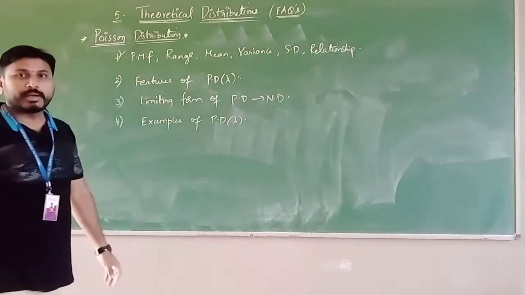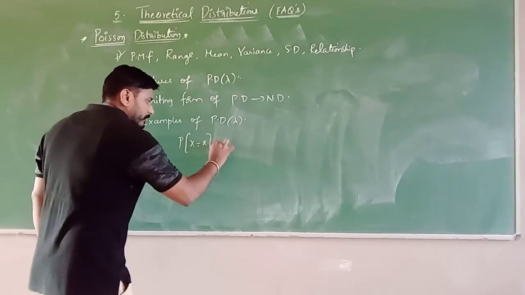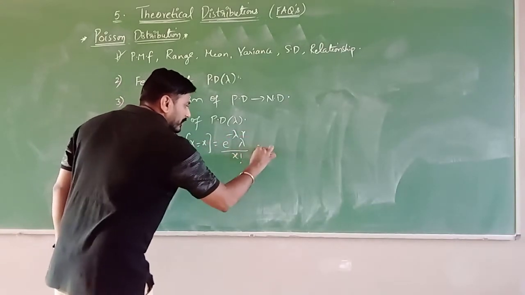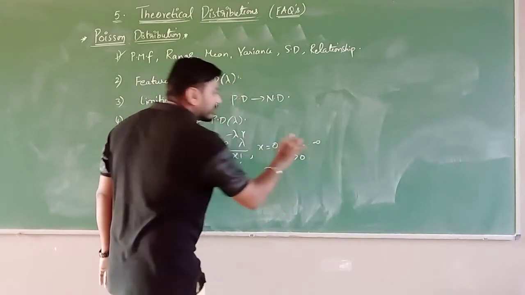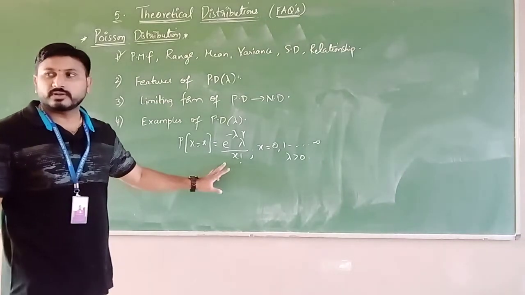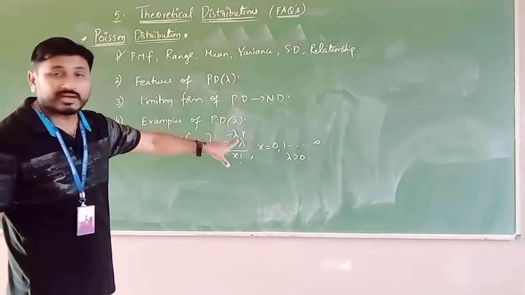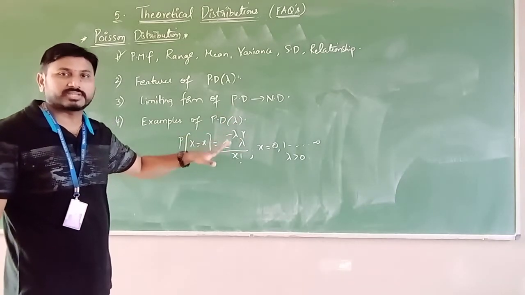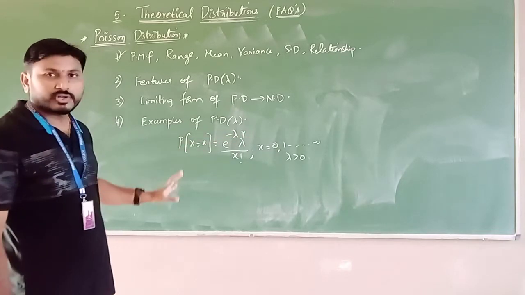First, PMF, the probability mass function. P of x equals e power minus lambda, lambda power x by x factorial, where x takes the value 0, 1, 2, and so on up to infinity. Lambda must be greater than 0. So this is the probability mass function of Poisson distribution. And here, if you observe, lambda is the parameter of a Poisson distribution. It's a statistical constant, right?